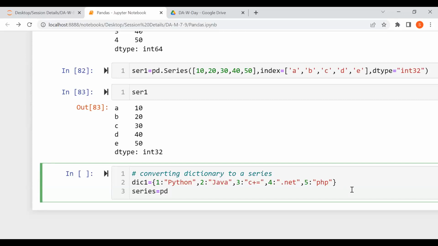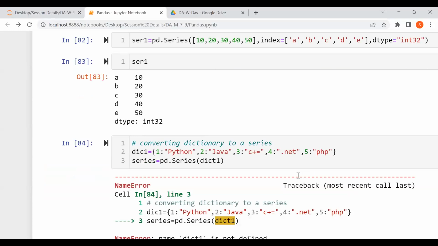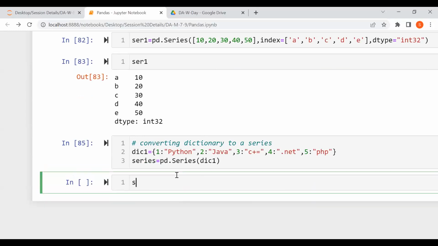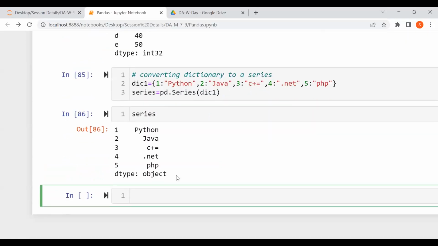Series equals to pd dot. I believe I answered your doubt. Dictionary 1. Okay. I use the name dic. Series. Now, you can observe it.